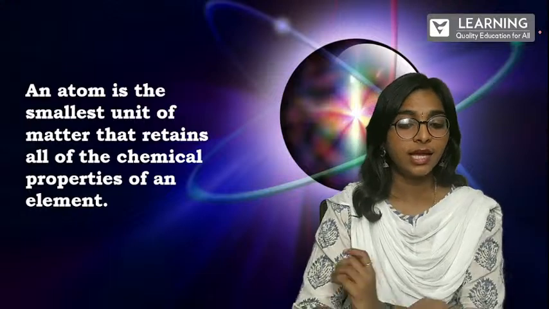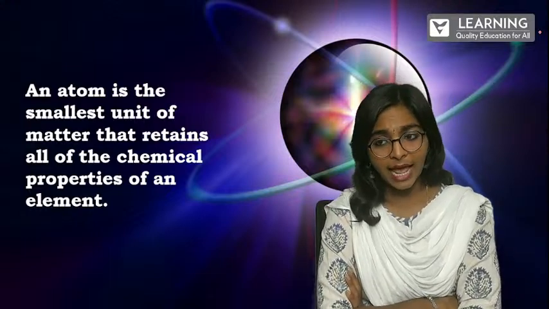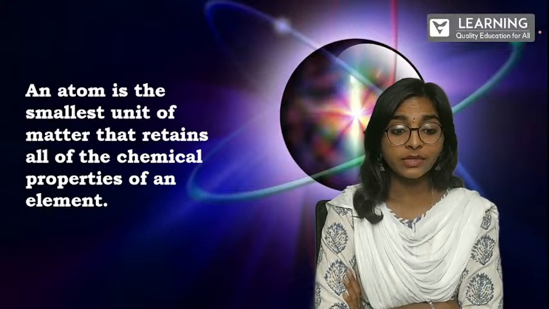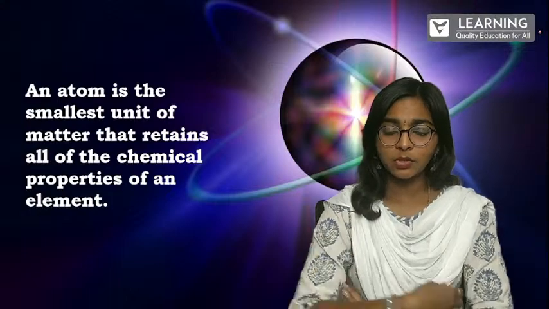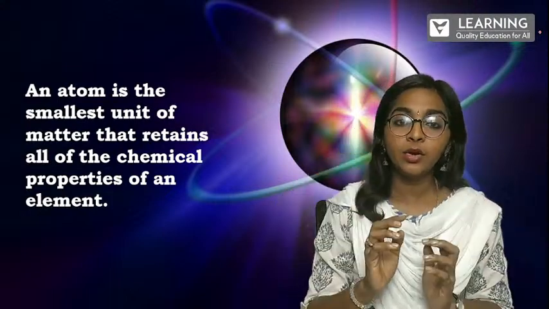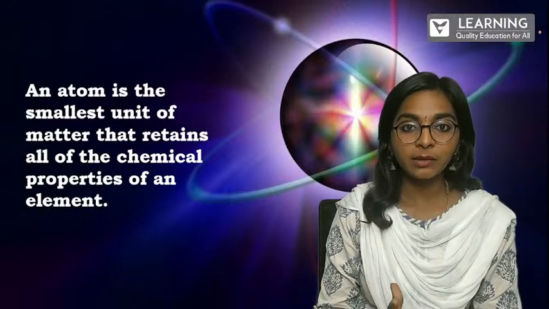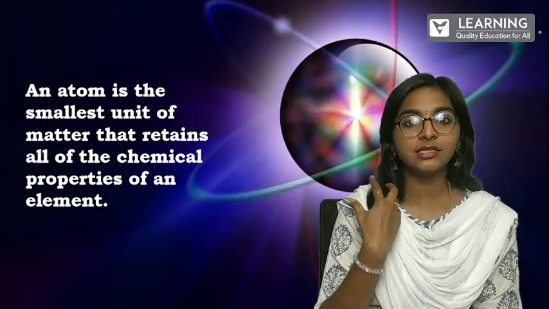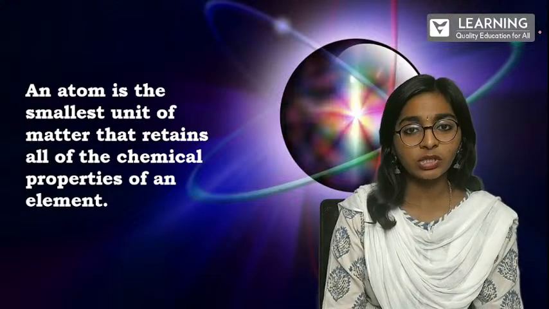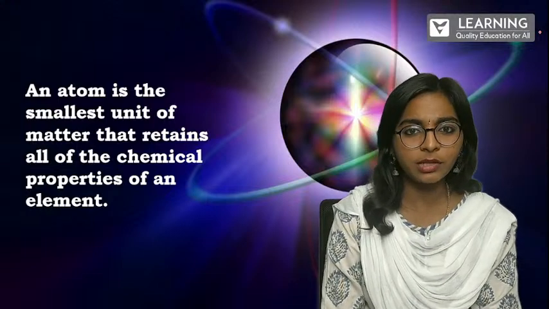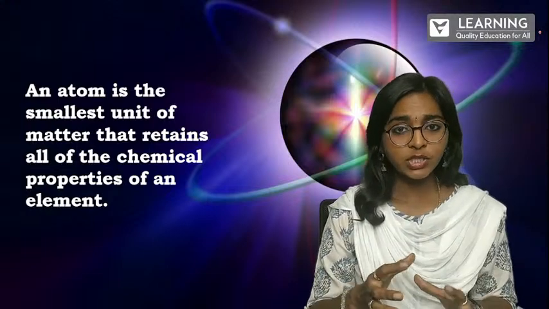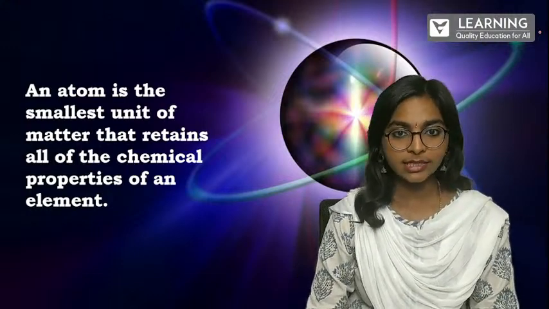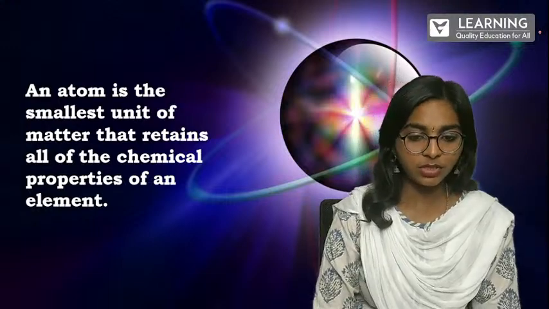Now, atoms. An atom is the smallest unit of matter that retains all of the chemical properties of an element. So when you are subdividing that particular element, you end up at a place called an atom. About the atom, its existence, size, and properties, we'll be learning in the next session, where we'll discuss all about atoms. This session is all about how they came to the idea of an atom. Is that clear? Fine. So just make a note of this definition. It will be useful for you.